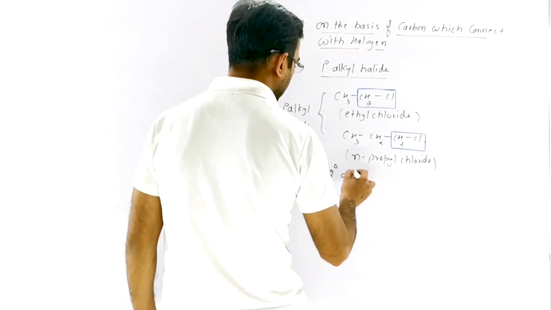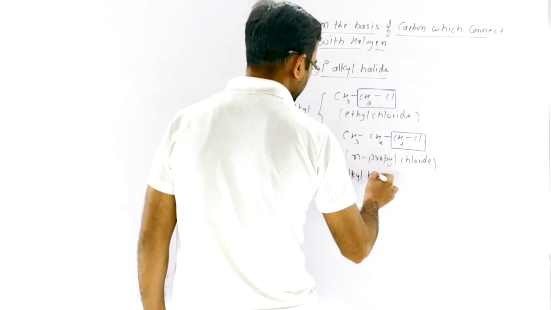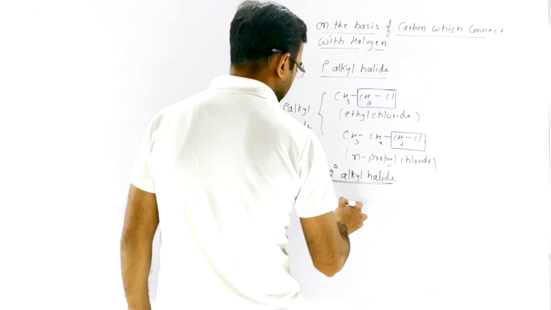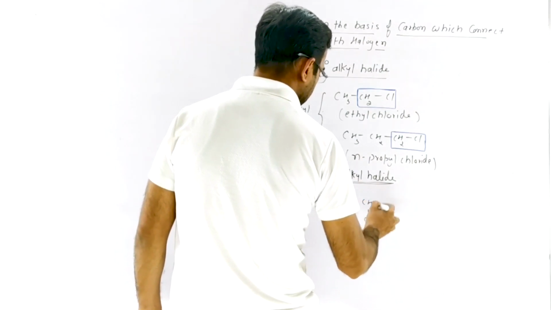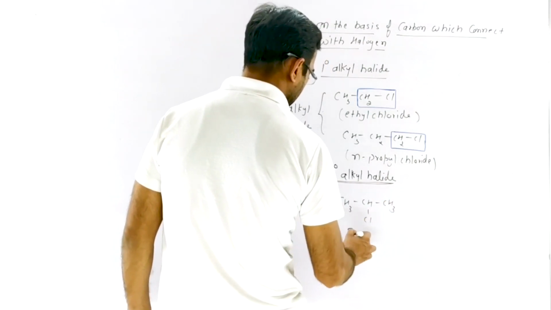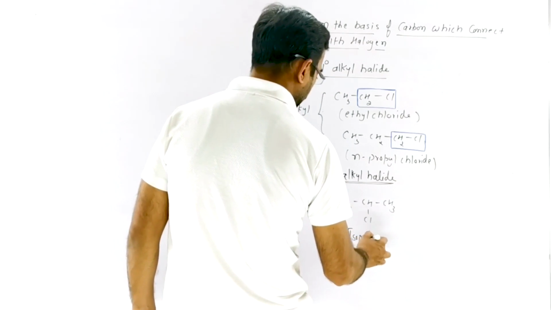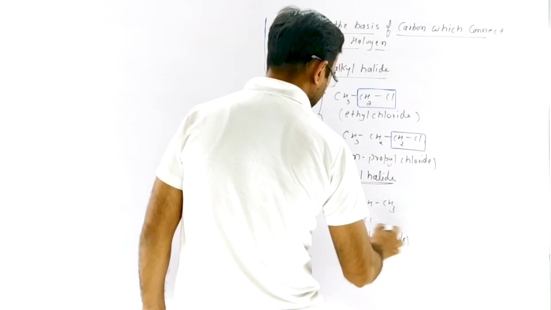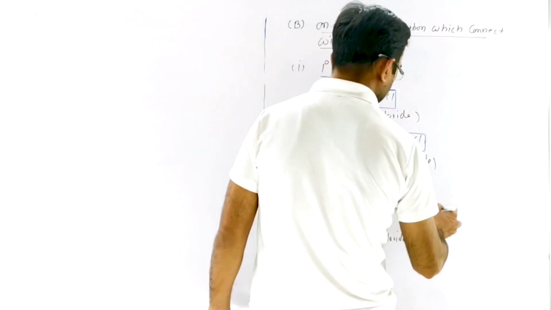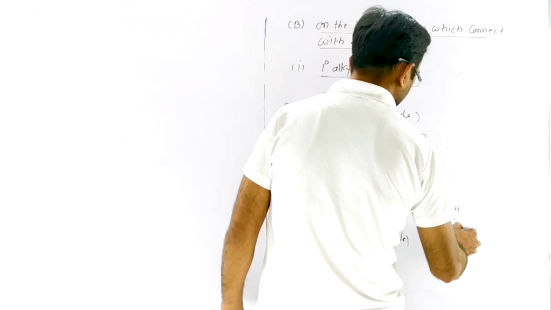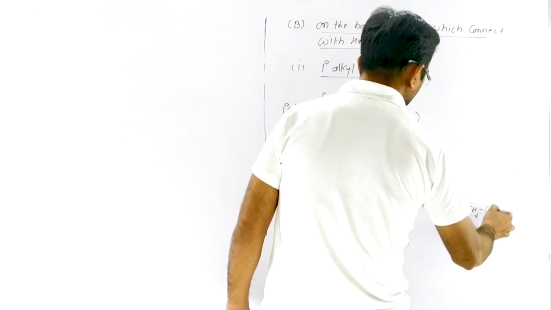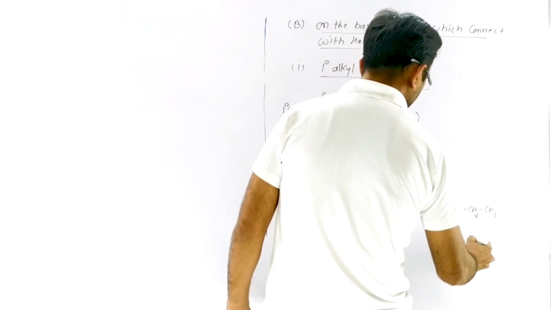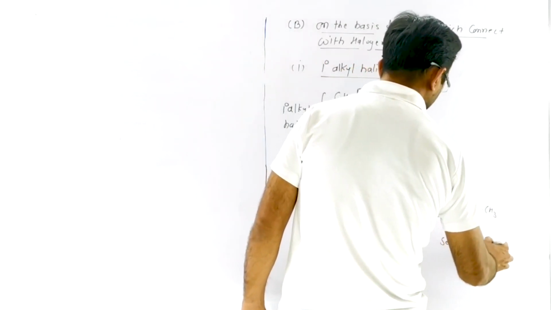Now second, 2 degree alkyl halide. We have examples like CH3CHClCH3, which is isopropyl chloride. Or we can also write CH3CHBrCH2CH3, that is secondary butyl bromide.